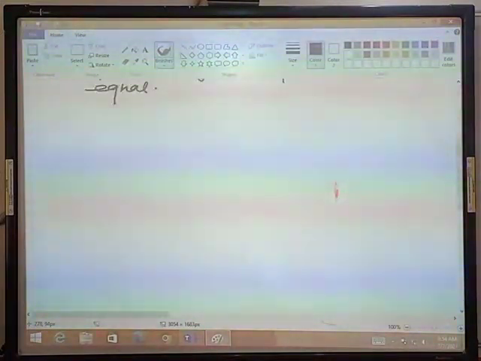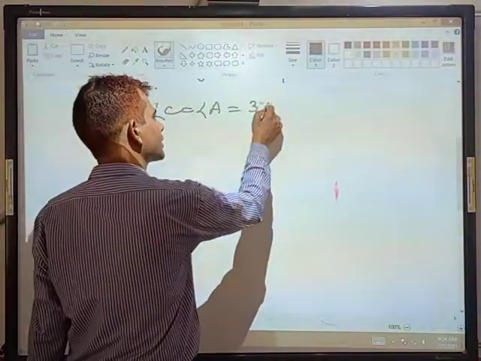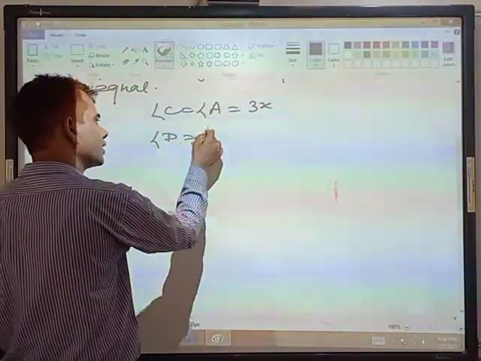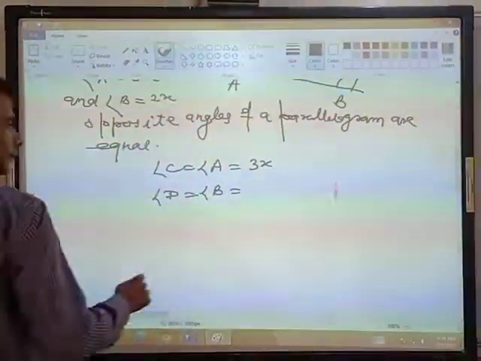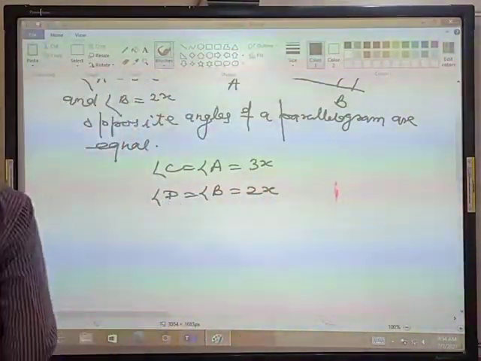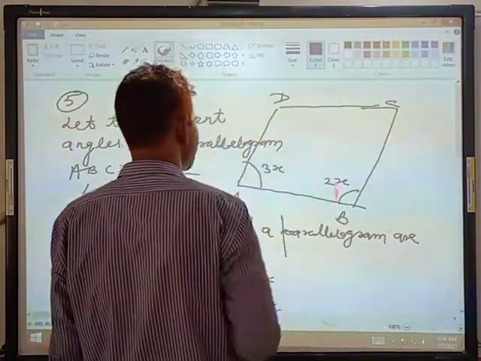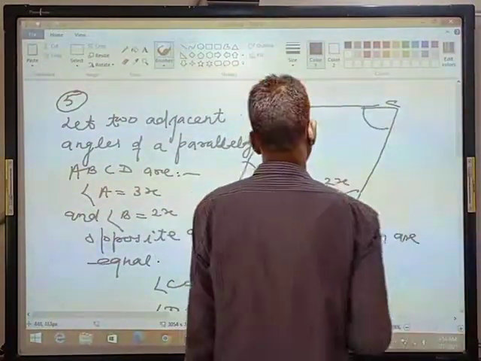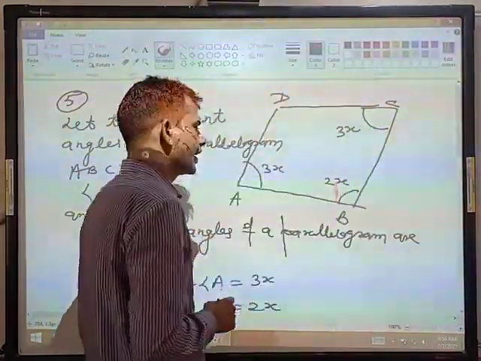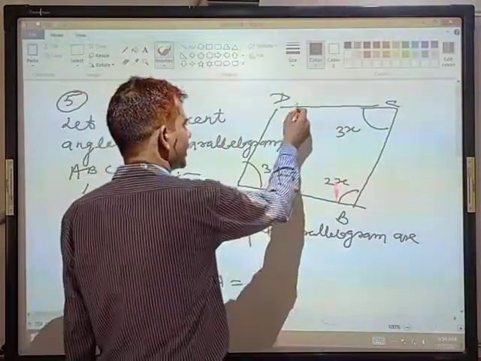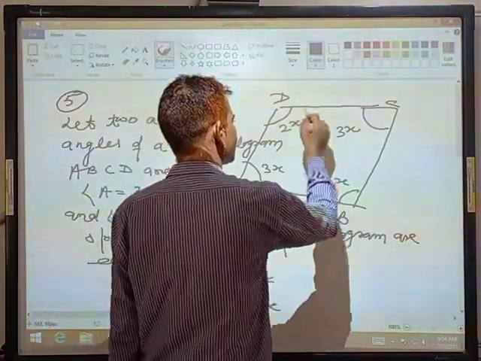Angle C is equal to angle A, that is 3x. Angle D is equal to angle B, that is twice of x. Opposite angles of a parallelogram are equal, so angle C is also 3x, and angle D is equal to angle B, that is 2x.